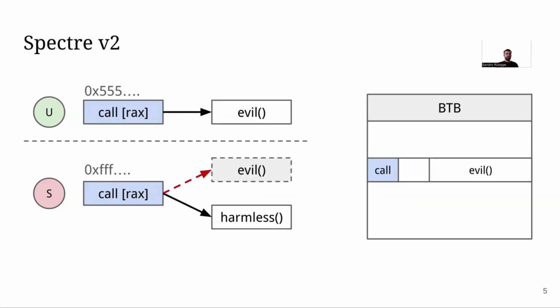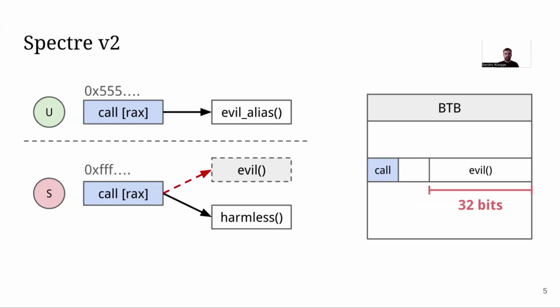The second place we have to be a bit careful is this evil gadget. It is also located at different addresses in user mode and in supervisor mode. So we exploit the fact that the branch predictor only stores partial addresses, on Intel at least, in this case the lowest 32 bits. What we can do is have an evil alias in user mode, something evil that is located at the same lower 32 bits. Okay, so this is how you can exploit the branch predictor.